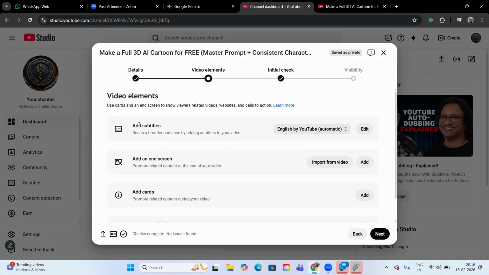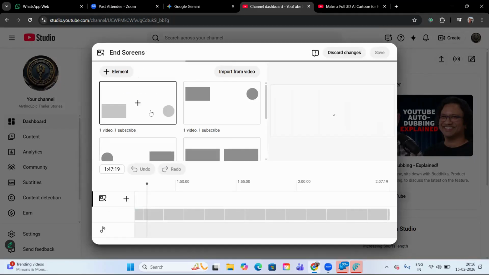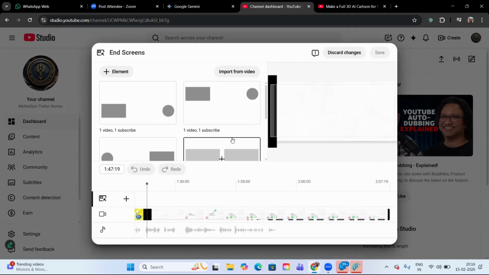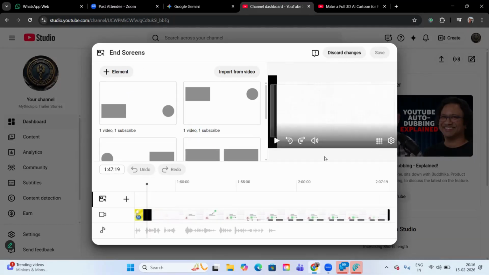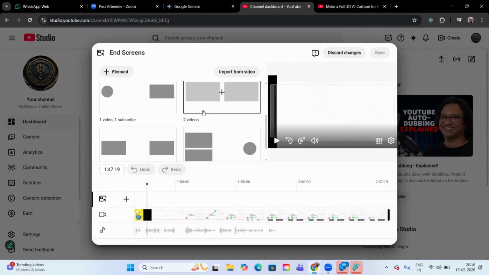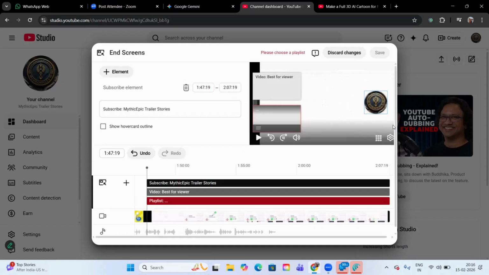Okay. Now end screen, you can go and add 4 elements. Okay. See, my outro is more than 20 seconds, so only this part is coming. Now here I will be taking this option and I can add 4 elements.